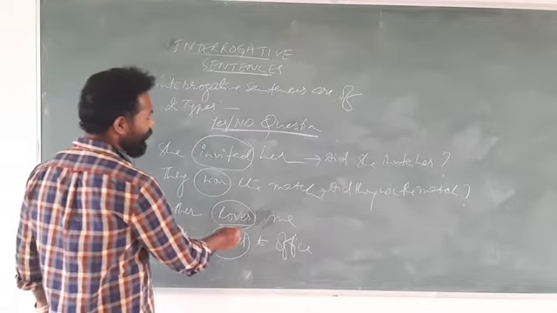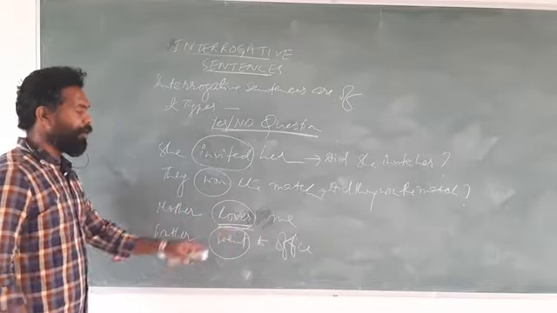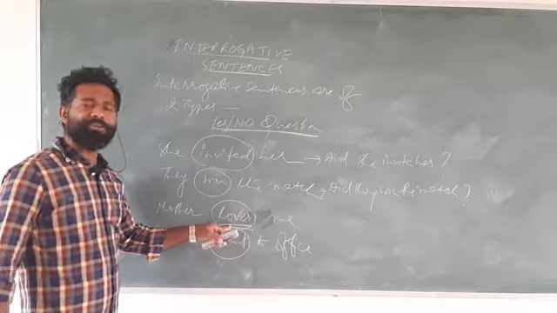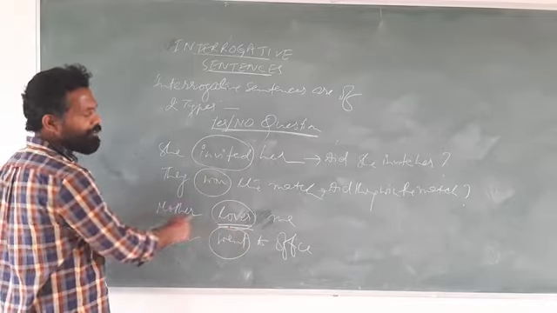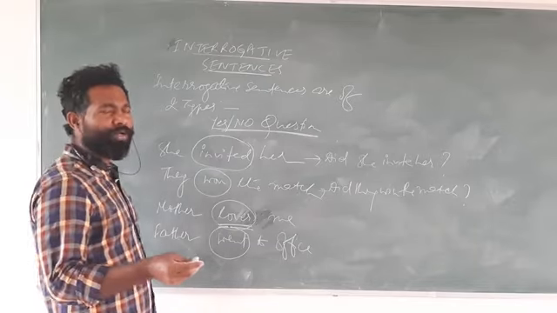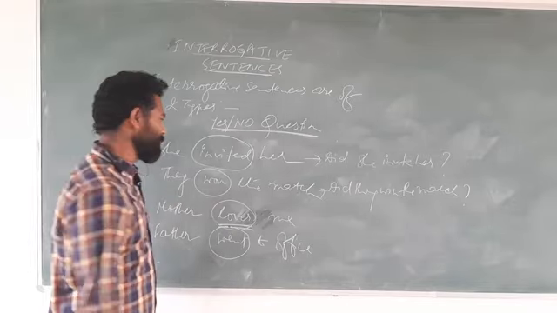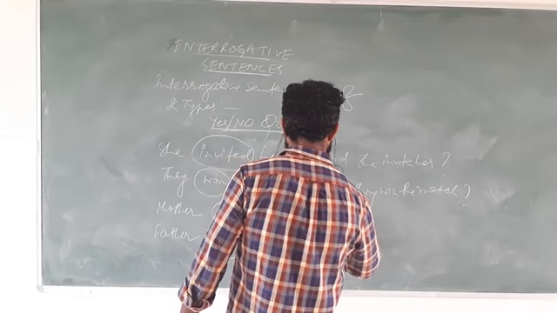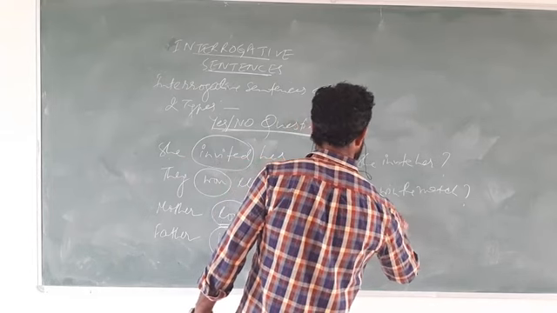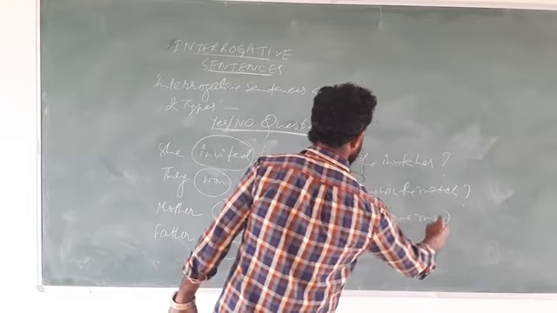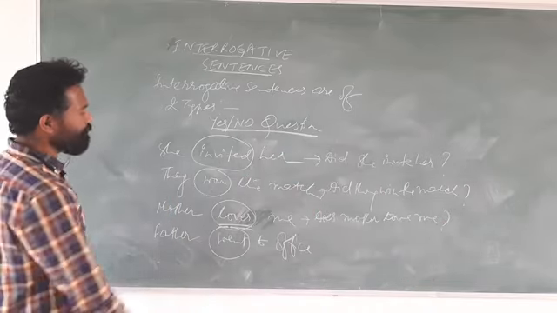Next sentence, mother loves me. It is loves. How will you make the negative of this loves? It is does not love. That means does will appear before mother and loves will change into love. Why? Because with the do, does, did we always use first form of verb. So it is does mother love me?